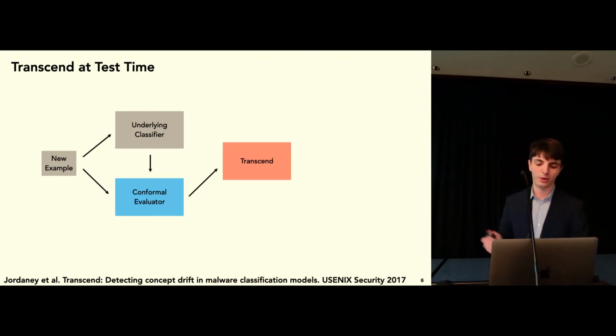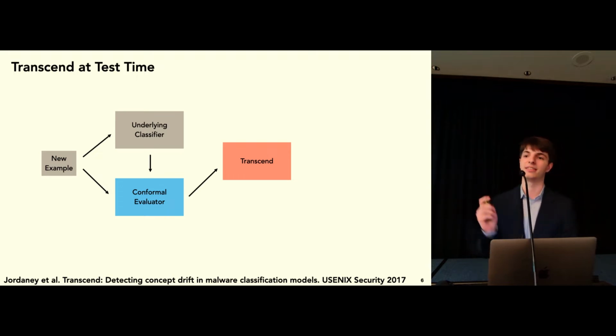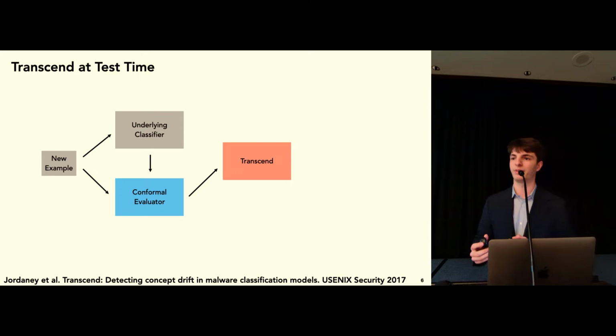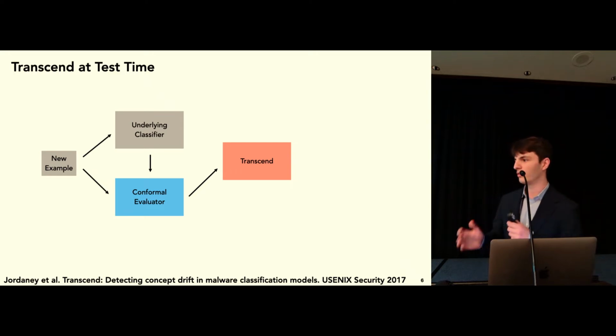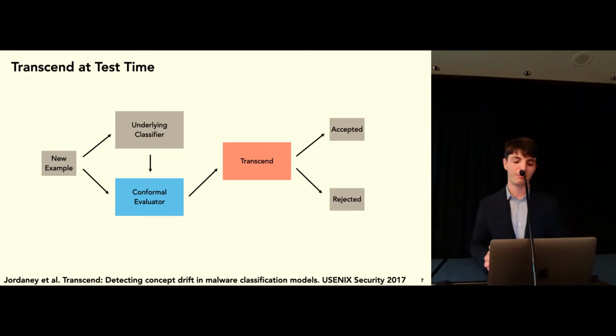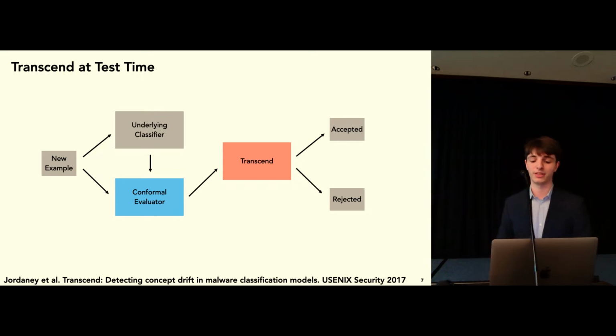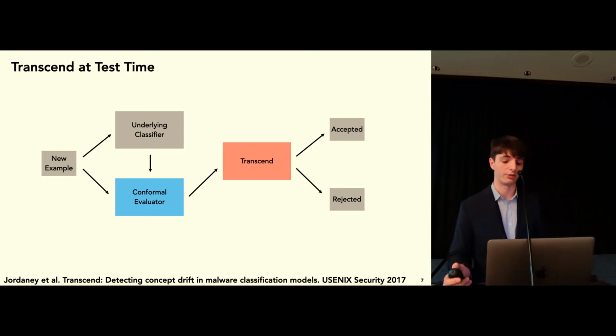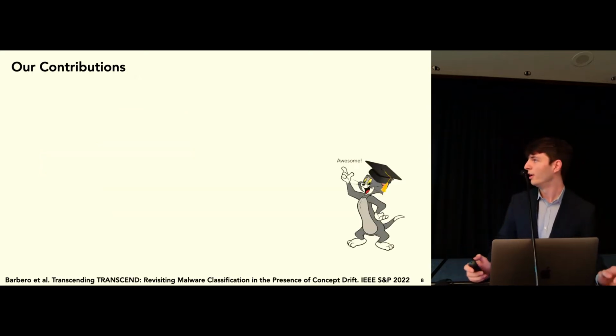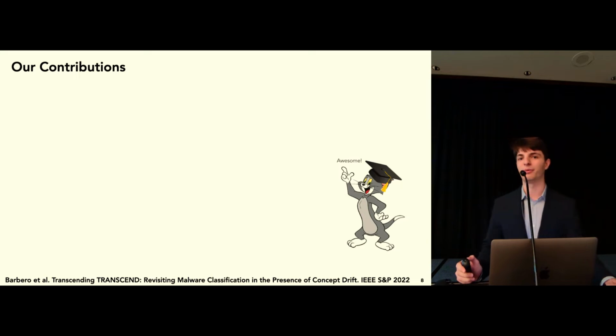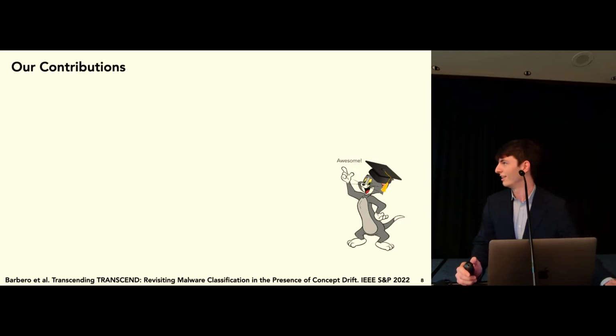And then this quality measure is passed on to Transcend itself, which is our calibration mechanism. So Transcend will have some kind of thresholds for each class, and then based on these thresholds, Transcend will decide whether to accept or reject a specific classification. This is known as classification with rejection in the machine learning literature. So Transcend performed very well, but we thought we could address some of the limitations.